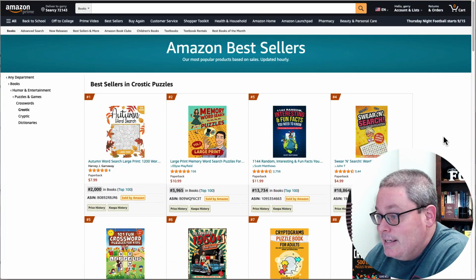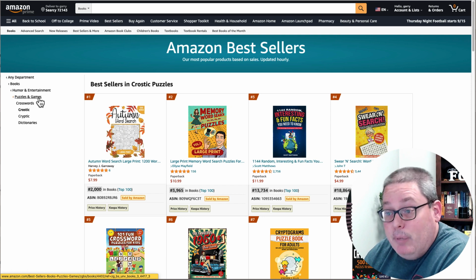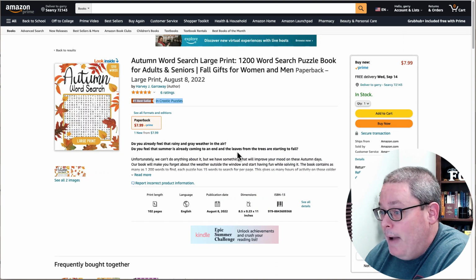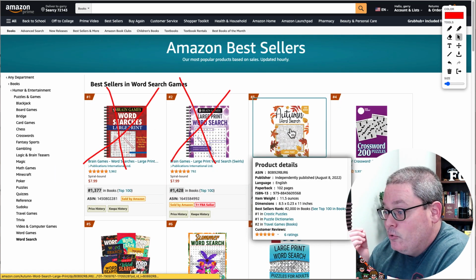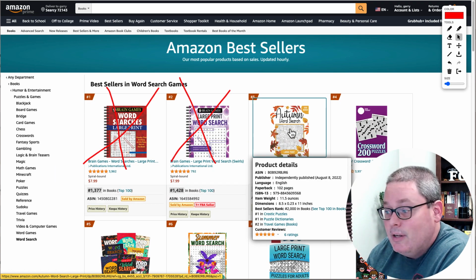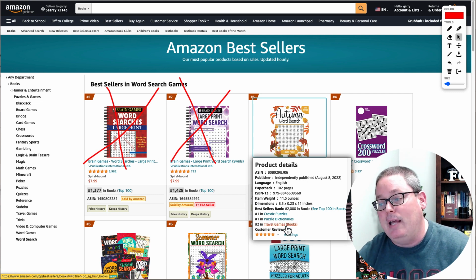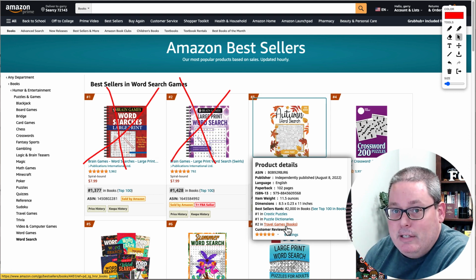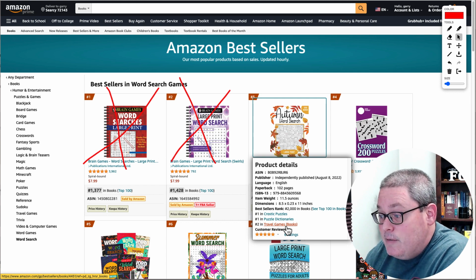When you're looking at these, you have to understand the categories. In this case, we've gone down from books, humor and entertainment, puzzles and games, crosswords, acrostic, then they also have cryptic and dictionaries. If you go back, you can see that this one is the number 1 bestseller in acrostic puzzles, but you can also see that it is ranking in puzzle dictionaries as well as travel games books. Now, I think that inside of travel games and books, this might be an opportunity to think about the types of books that you can create as well as the sizes. This is an 8.5 by 11.